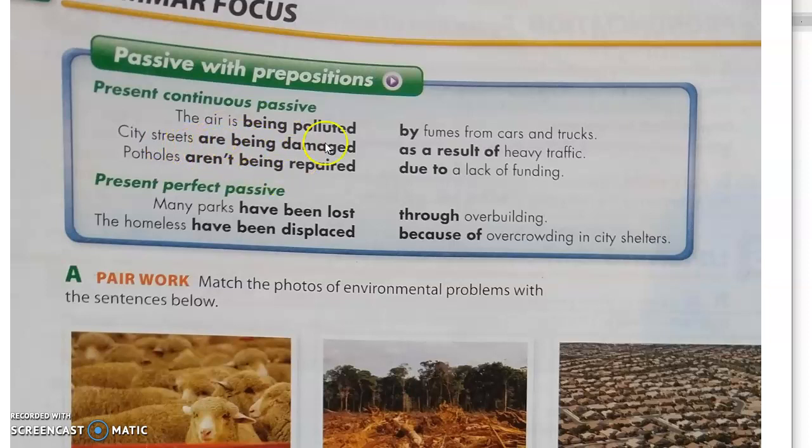If you don't remember what the verb looks like, just think about the sentence. And also remember that these prepositions are used to tell you why, and any one of them can be used in a similar way.